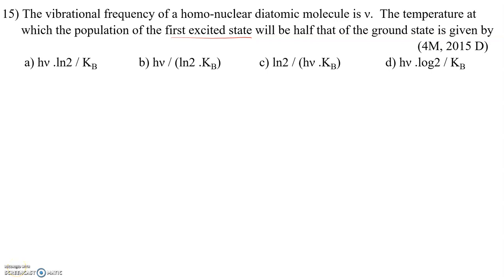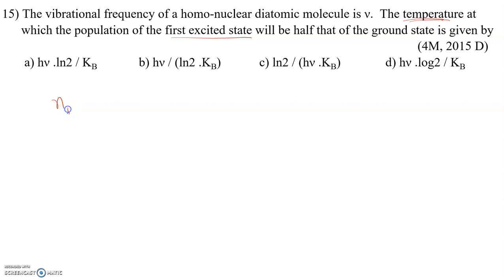The next problem: the vibrational frequency of a homonuclear diatomic molecule is nu. The temperature at which the population of the first excited state will be half that of the ground state is? So at what temperature will the population of the first excited state be half that of the ground state? Okay, so what to do? Listen, this formula we know, I have given already.